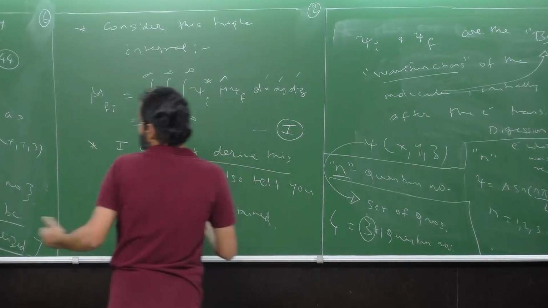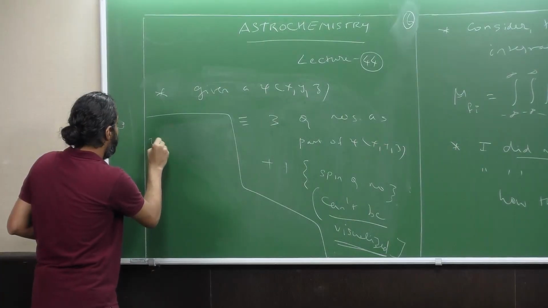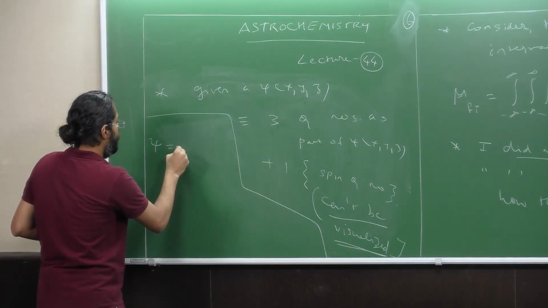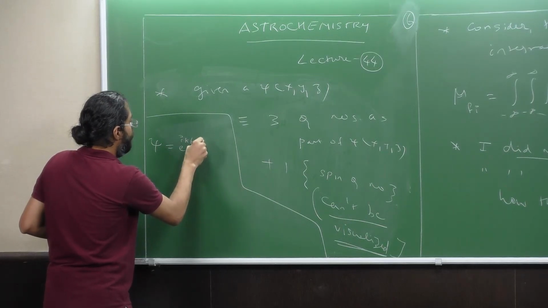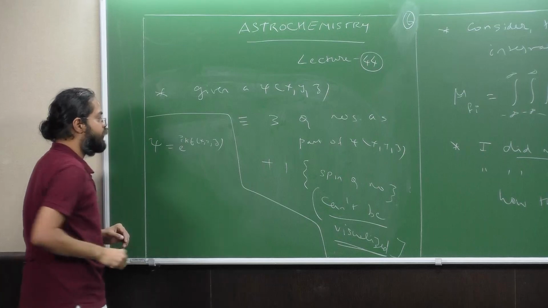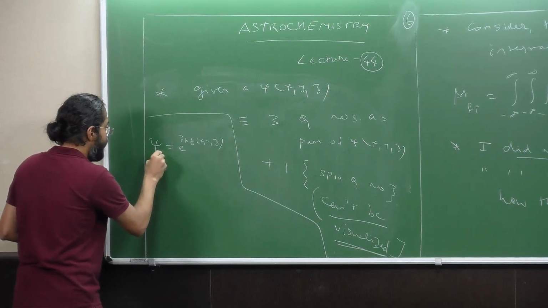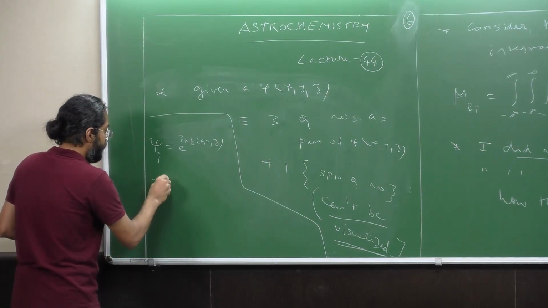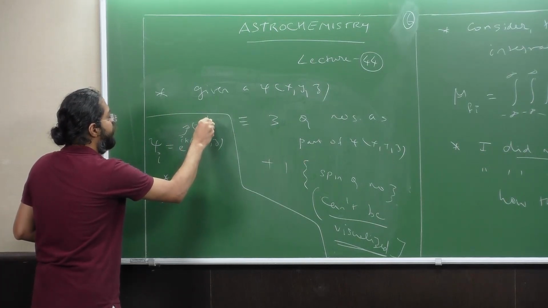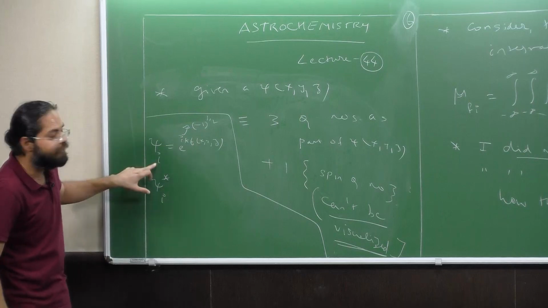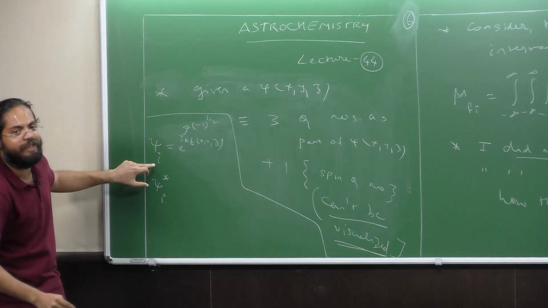For example, let us say that my psi is equal to e to the power ik f of x, y, z, some function there. Now my psi star, where this i is an index, okay. This i is an index to say initial,